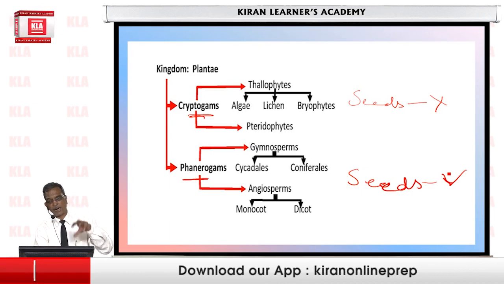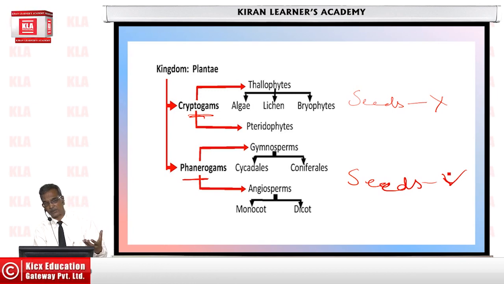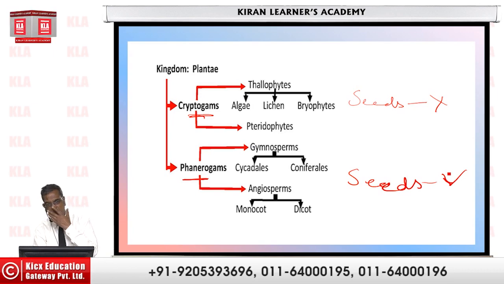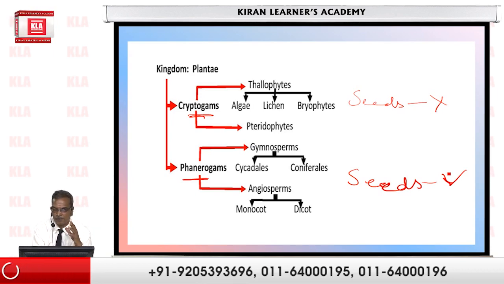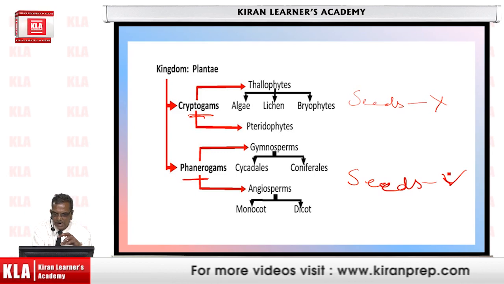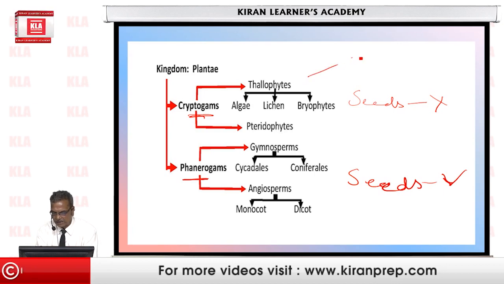And then cryptogams, that is, non-seed-bearing plants, have further been classified into two sub-categories: thallophytes and pteridophytes. When we say thallophytes, it means plants with a thallus.